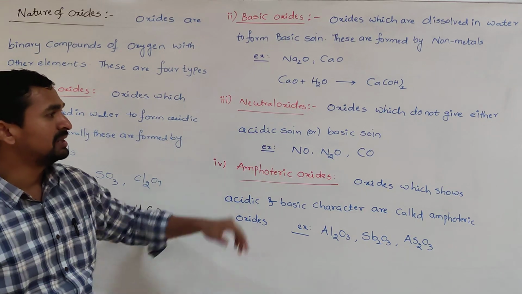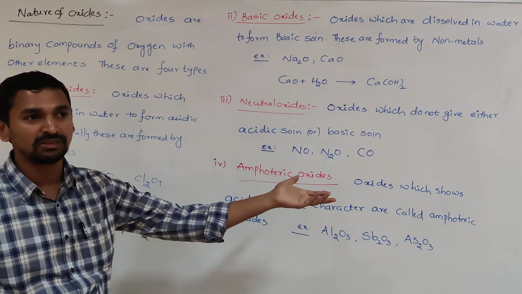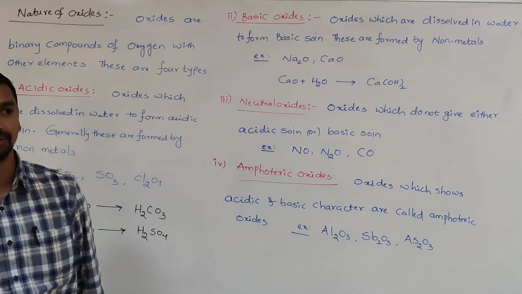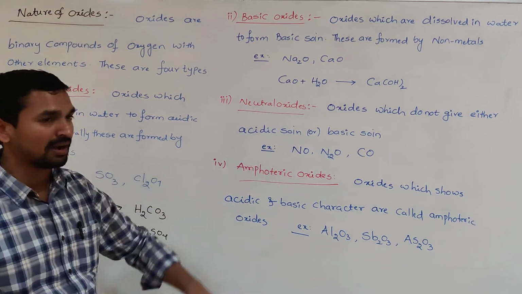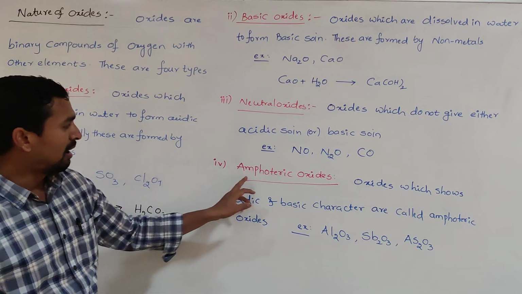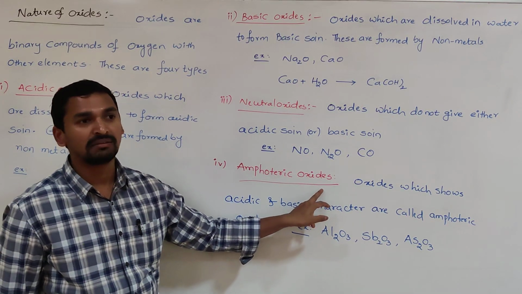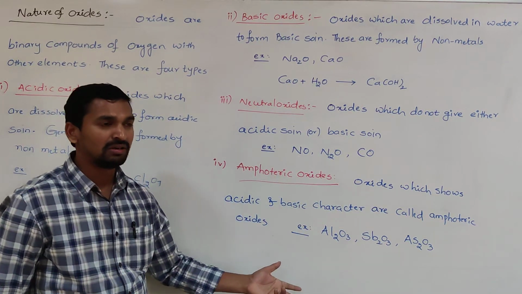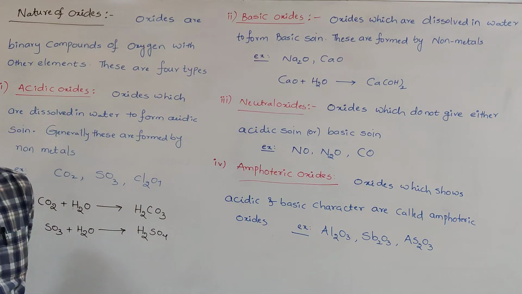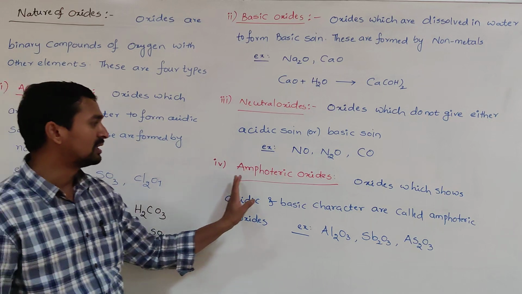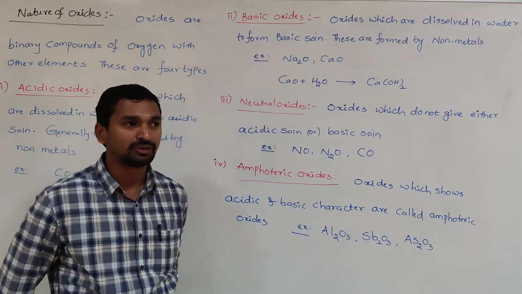A neutral oxide does not give either an acidic or a basic solution when dissolved in water. And amphoteric oxides, just like metalloids, can show both characters, acidic as well as basic, depending upon the situation.